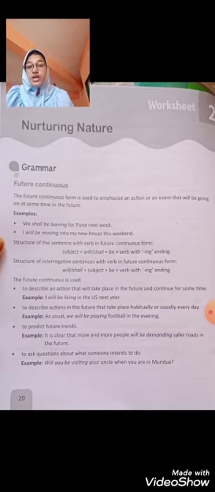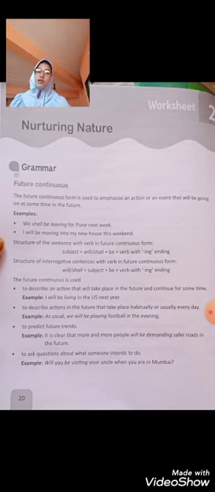Here the example is, we shall be leaving for Pune next week. So here shall be is being used for future and ing, leaving. Leave is a verb, and leaving is the continuous form. Okay, so we shall be leaving for Pune next week. I will be moving into my new house this weekend. So I will be moving. Will be is for future continuous tense and move is a verb and we put ing.